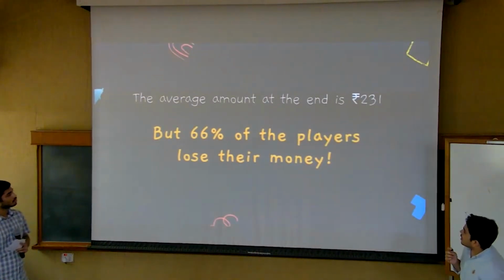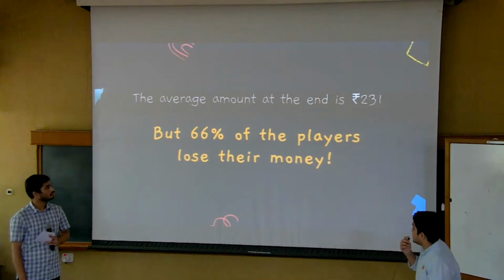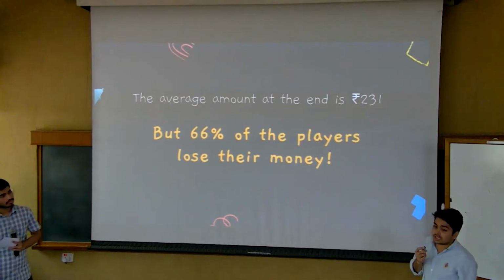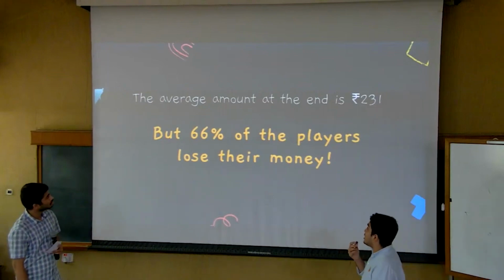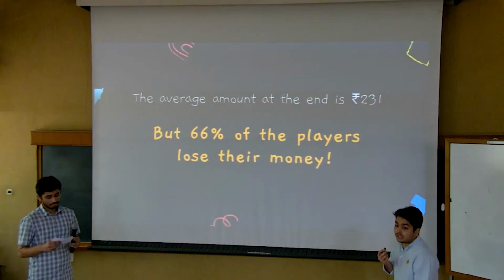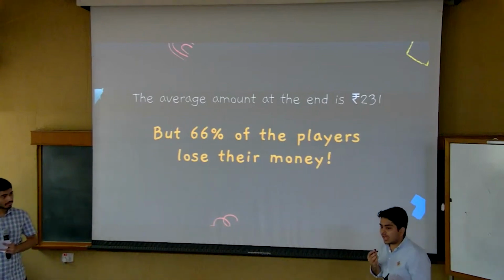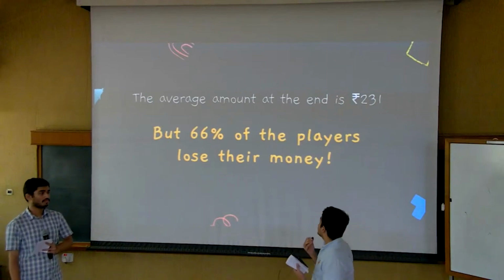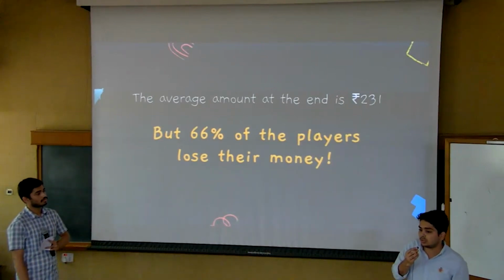So the average amount at the end is rupees 231. You can easily calculate it and it seems like a very good deal. Like you started with rupees 100 and on average, the amount at the very end should be rupees 231. So you should have at least, on average, the amount of rupees 231. Most of the people lose their money.